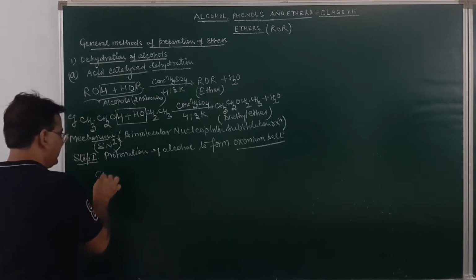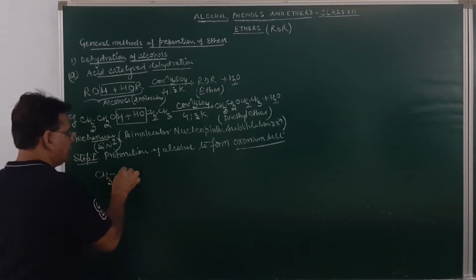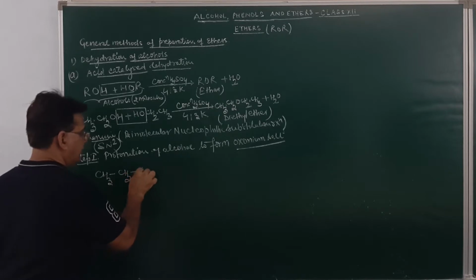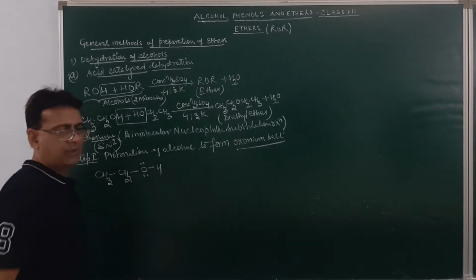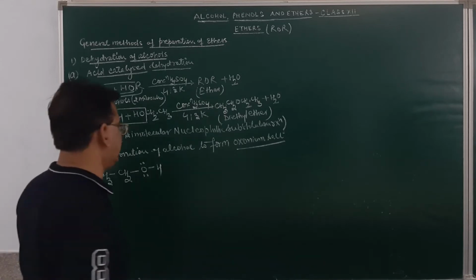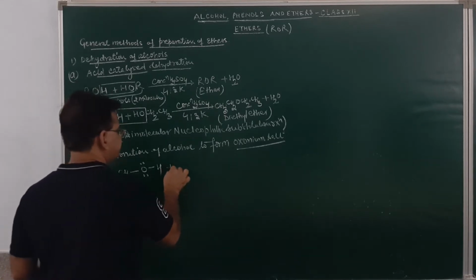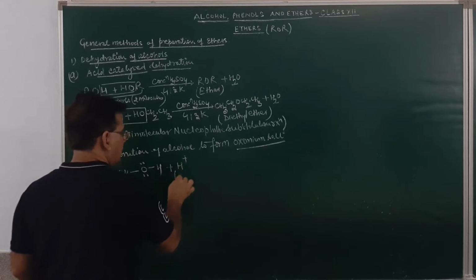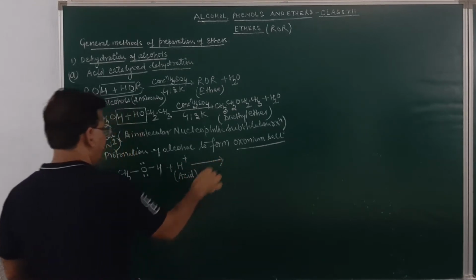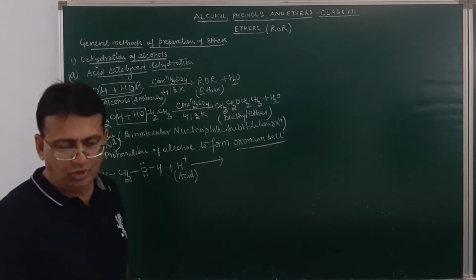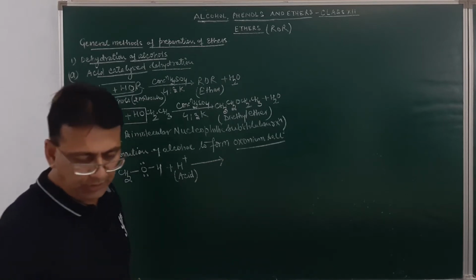Like if you take CH3CH2OH, this alcohol will react with a proton from an acid, and this will result in the formation of protonated alcohol, which is an oxonium salt.